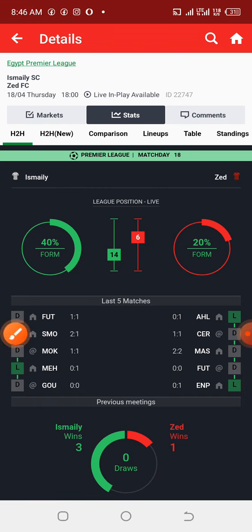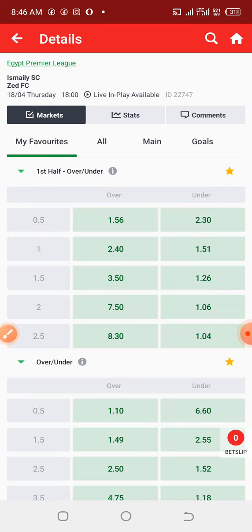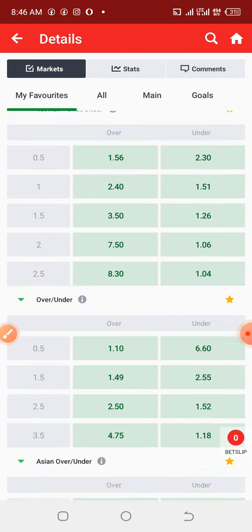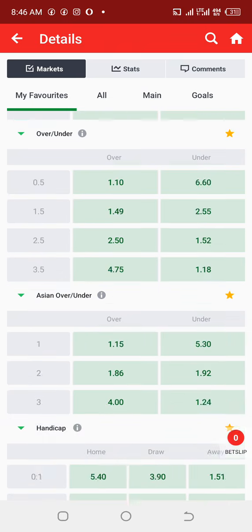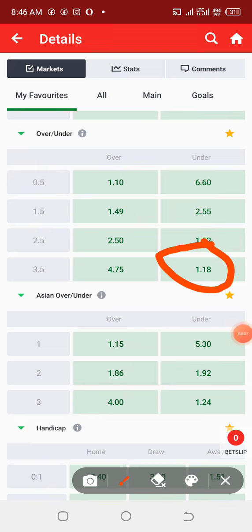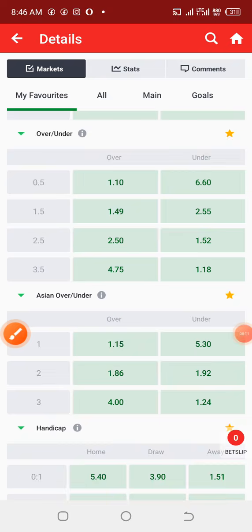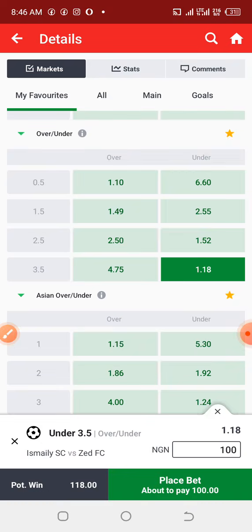Now, the last aspect is checking if the bookmakers are providing the market for this particular game as under 3.5 goals, because most times, you know, bookmakers today are an industry working towards profits, and you don't expect them to be dashing money out like that. So now let's check the markets and see if the bookmakers are providing under 3.5 goals. Okay, fortunately, we have the total odd for under 3.5 goals as 1.18, very small, but that is just about the league.